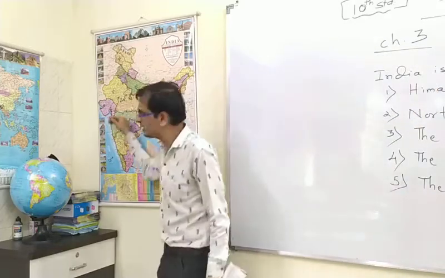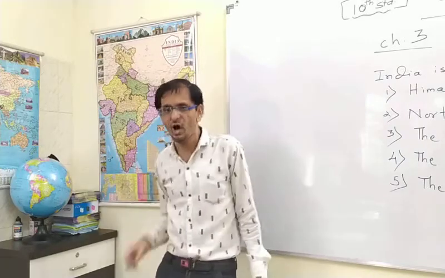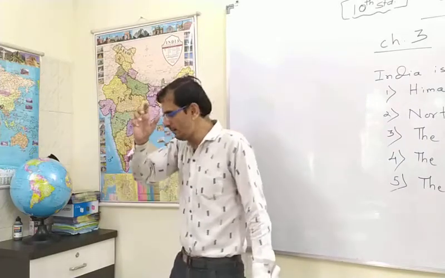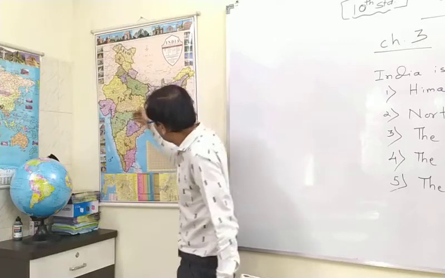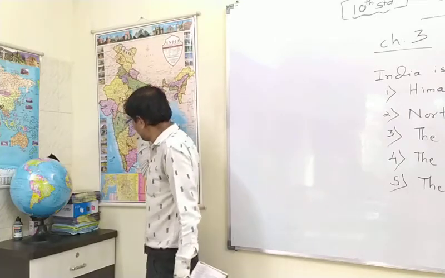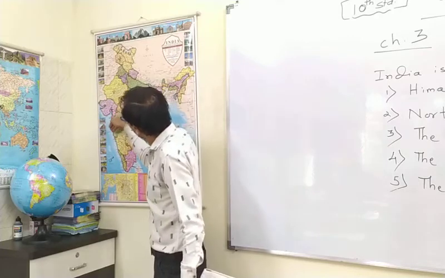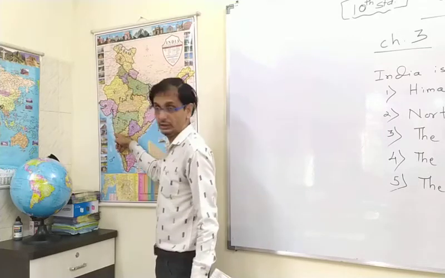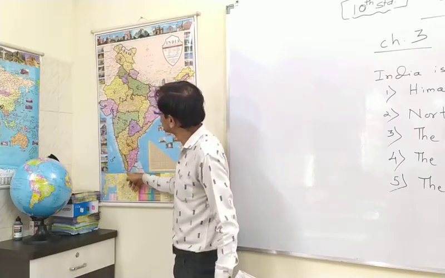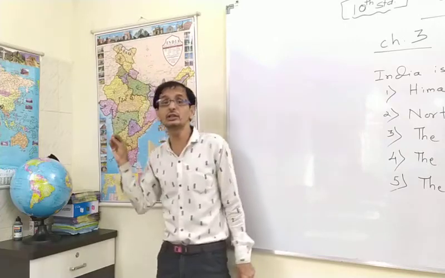Now, spurs are nothing but the edges or some part of the Western Ghats. There are some mountain ranges of the Western Ghats that go near to the Arabian Sea, or you may call it the Western Coastal Region. These are nothing but the spurs.